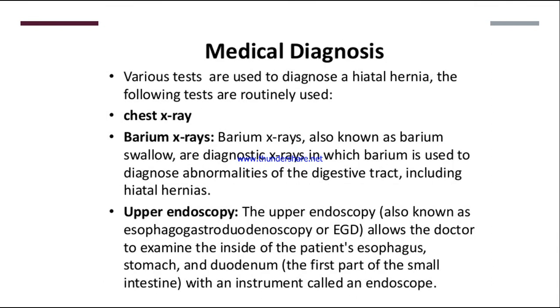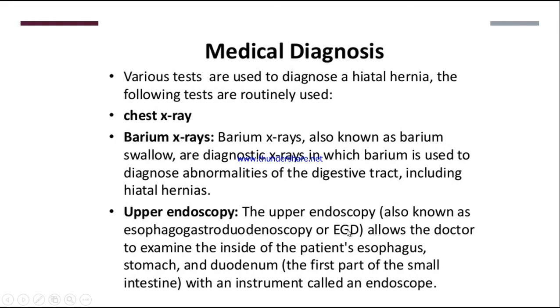Now coming to the diagnostic tests. First, chest X-ray. Chest X-ray is very important. Barium X-rays, also known as barium swallow. They are diagnostic X-rays in which barium is used to diagnose abnormality of the digestive tract. So with the help of barium, we are able to see if there's any abnormal protrusion of the upper part of the stomach.